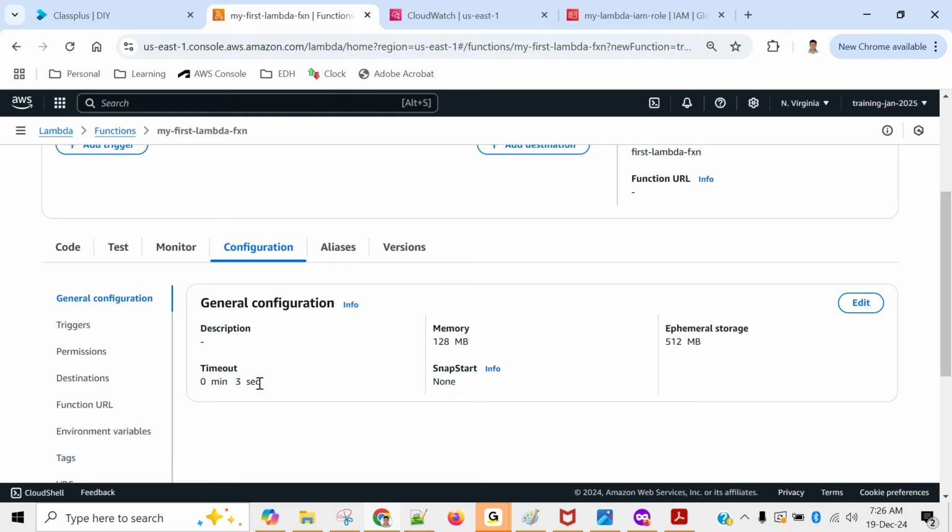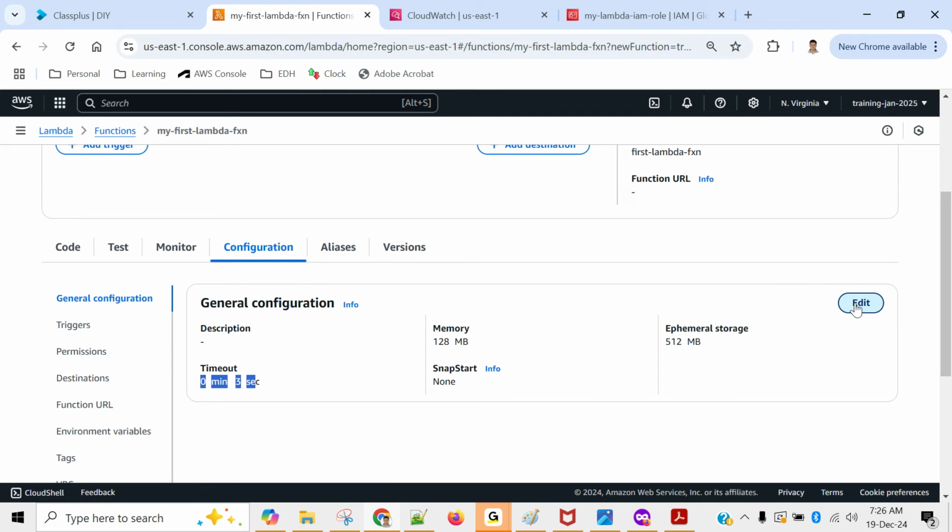But suppose you are processing some file, you are reading some file from S3, which is taking some time. Then you are going through row by row, record by record. You are doing something which may take a few seconds. Suppose that's taking 20 seconds. In that case, your Lambda will fail. You know why? Although the highest limit is 15 minutes, even for 20 seconds it will fail, because the default time set here is 0 minutes 3 seconds. But we can change that.